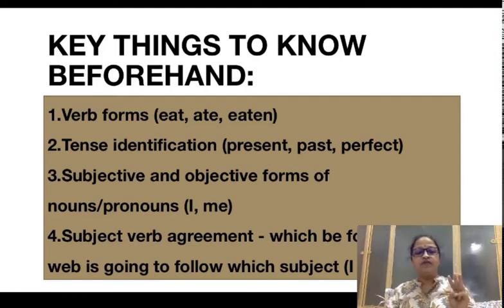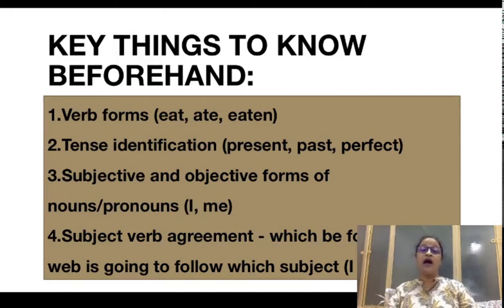Third thing that you have to be familiar with is subjective and objective forms of nouns and pronouns. Not so much in case of nouns, because nouns, when they go from subject place to object place, they more or less remain unchanged. But pronouns, the principal pronouns, the personal pronouns like I, you, we, he, she, it, they, have got different forms in their subjective place and their objective place. So you should be familiar with them also.